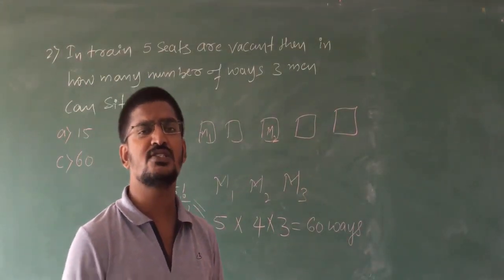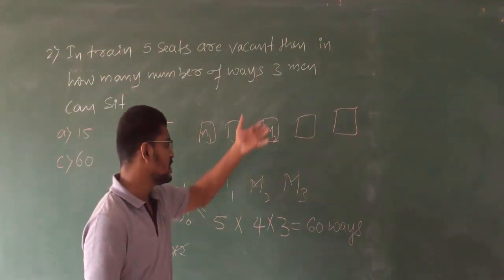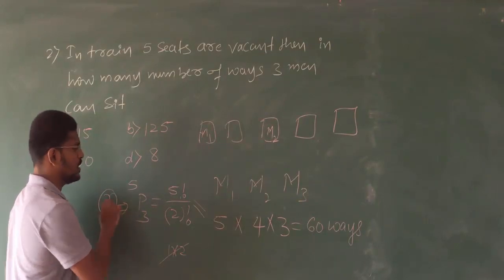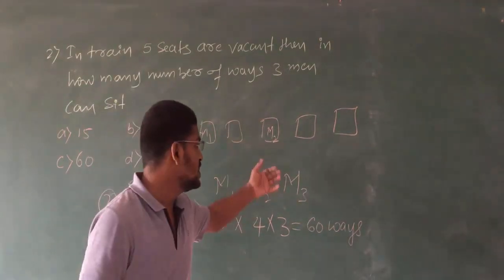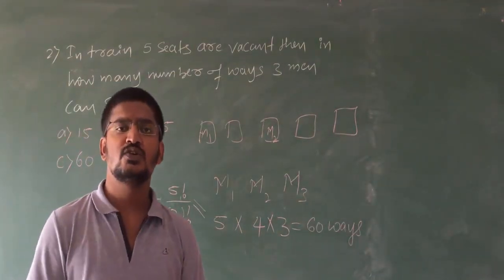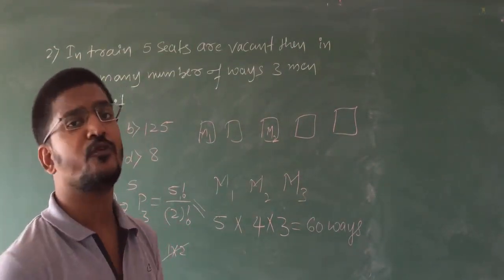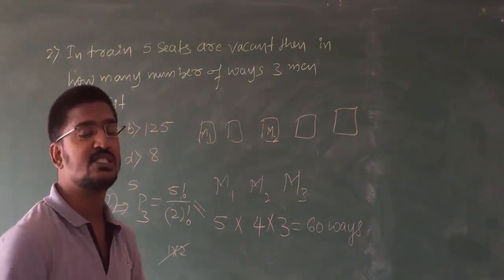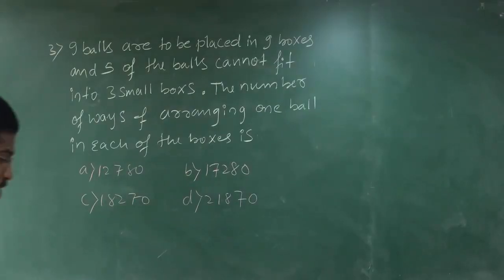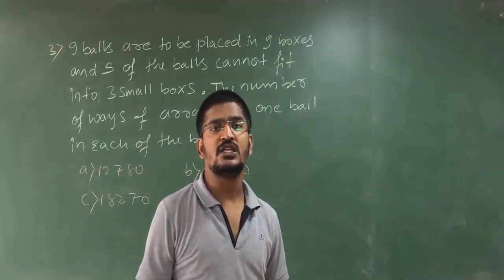You have 2 choices of solving this. You can solve with the first method or you can solve with your second method. No problem. Both are possible. Clear? So in total there are 60 ways to seat 3 persons on 5 vacant seats. Now let us go for the third problem.